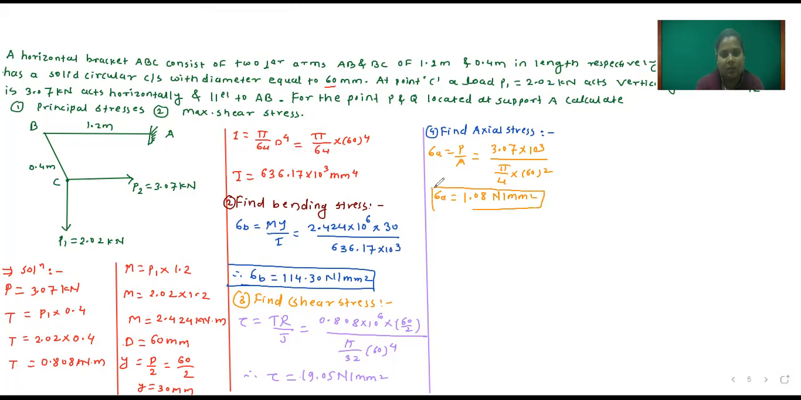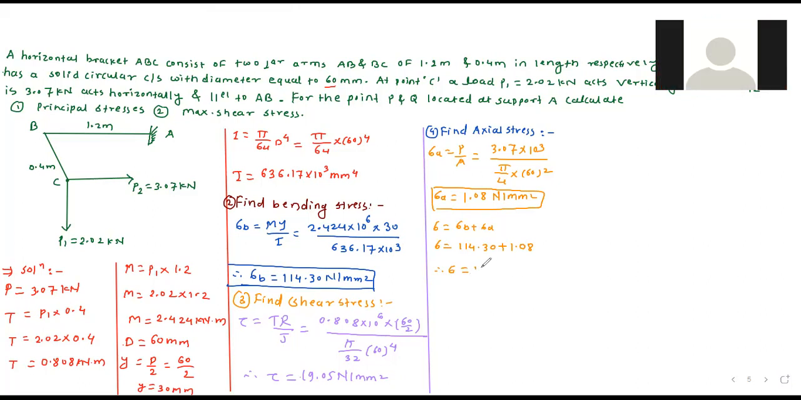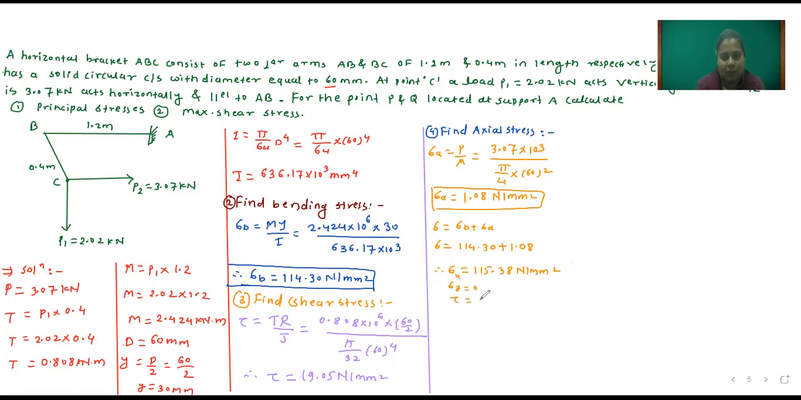After that, next step is we have to find out total stress sigma. So sigma is equal to sigma B plus sigma A. Sigma B is 114.30 plus 1.08. Therefore sigma is equal to 115.38 Newton per mm square. So this we will consider as sigma x. Sigma y is 0 and tau is equal to 19.05 Newton per mm square.